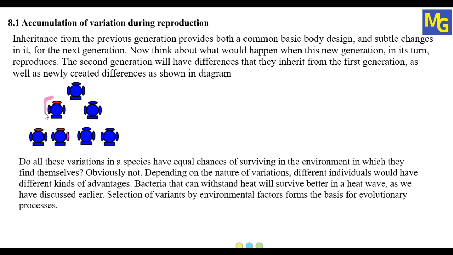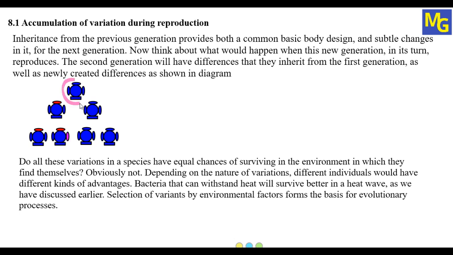Now when this second generation reproduces, we will get a third generation. If you focus on the third generation, it already has that red color which it has inherited from the first generation, and with that it also has this pink color. Whatever variations occur, all will be transferred from one generation to the next and accumulated, and with those accumulated variations it will also create new variations. So this is shown by this diagram. I hope you are understanding.